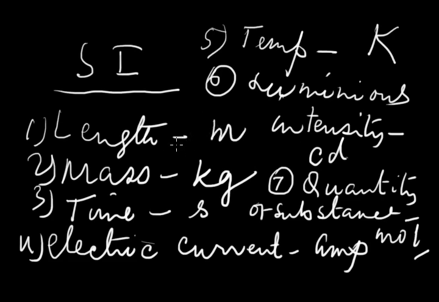Other than these units, somebody has also written the unit of angle is radian and another unit of angle, steradian. These are measured for plane angle and solid angles, radian and steradian. But you have to memorize these 7 units.